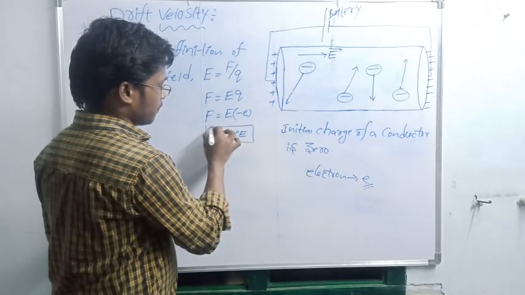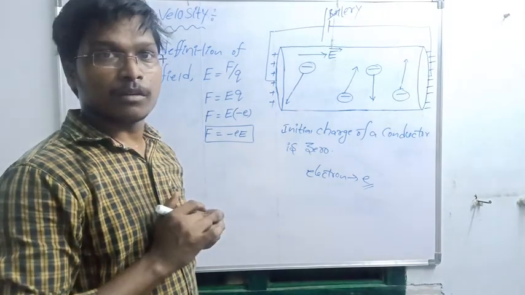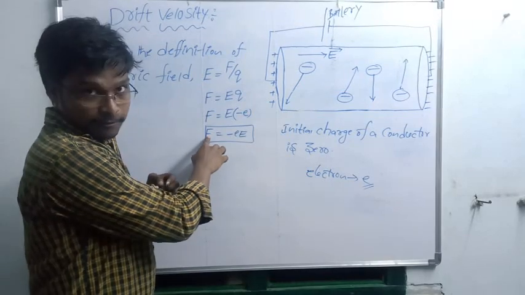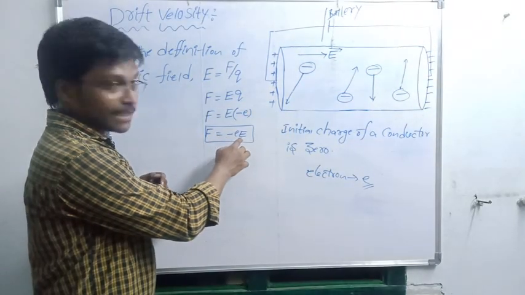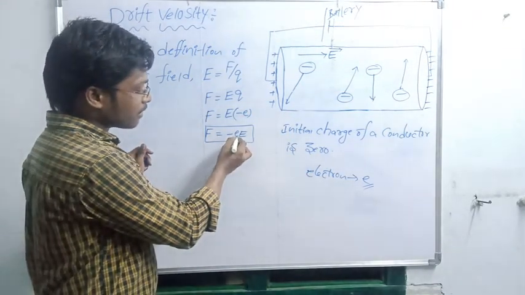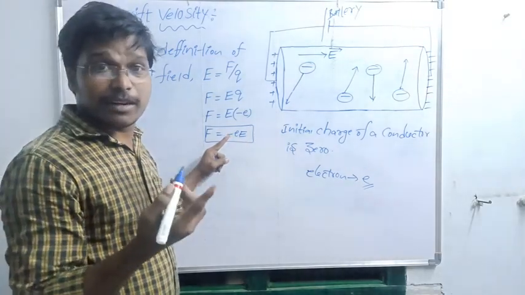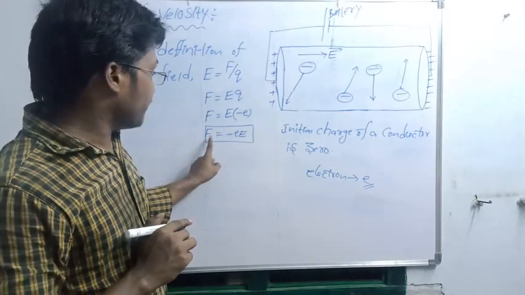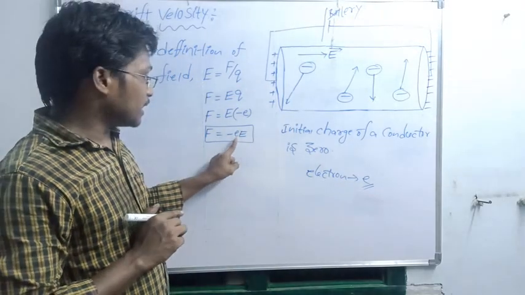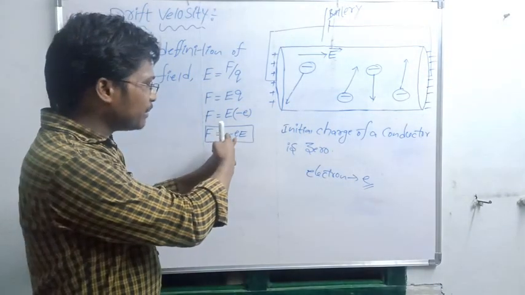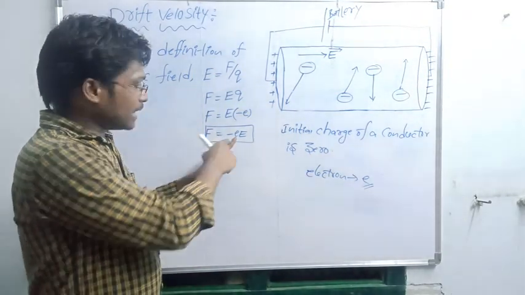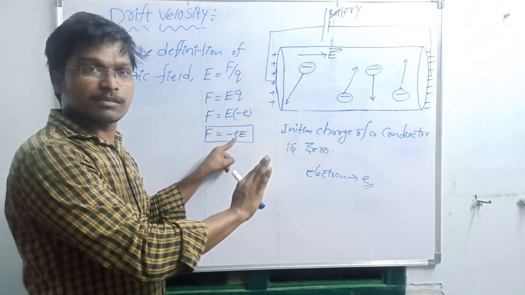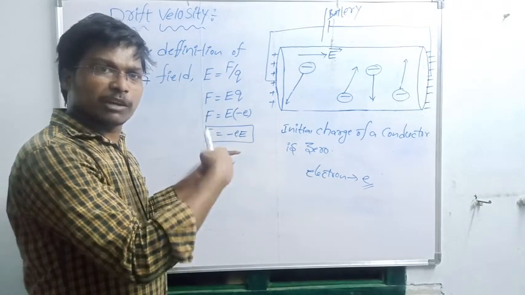This is the force expression. From this expression you can observe F is equal to minus e E. Here e is the charge of the electron, correct? It is a constant. You can leave it, you can forget it. We can reduce it, since e is constant.